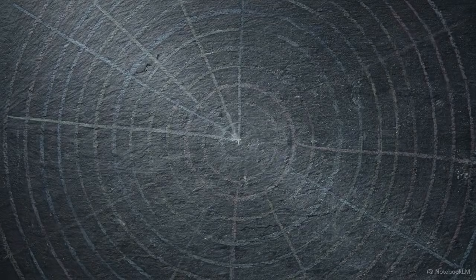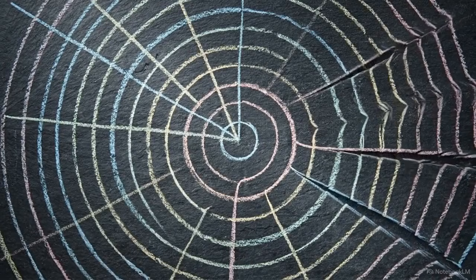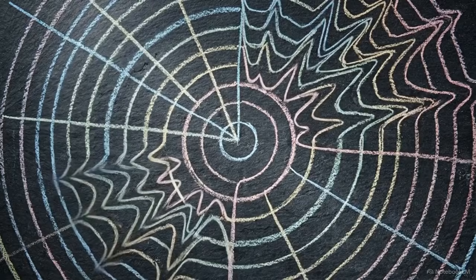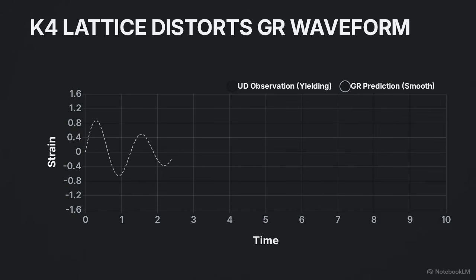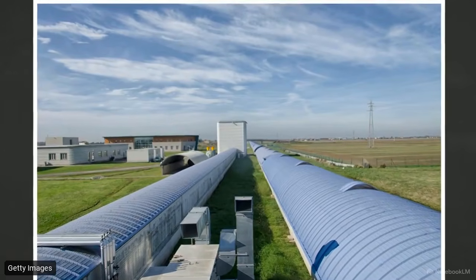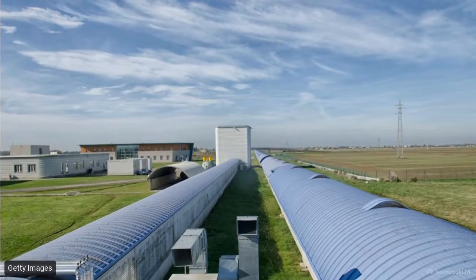The 4 microscopic accommodation channels dictate specific tidal deformability modifications and directional anisotropies that will manifest during black hole ringdowns. This diagram shows the standard general relativity ringdown waveform expected after a compact object merger. The structural yielding of the K4 lattice imprints 4 distinct signatures onto this clean signal, driven by the accommodation channels. Modern interferometers, like LIGO, are reaching the sensitivity required to isolate these high-frequency anomalies.